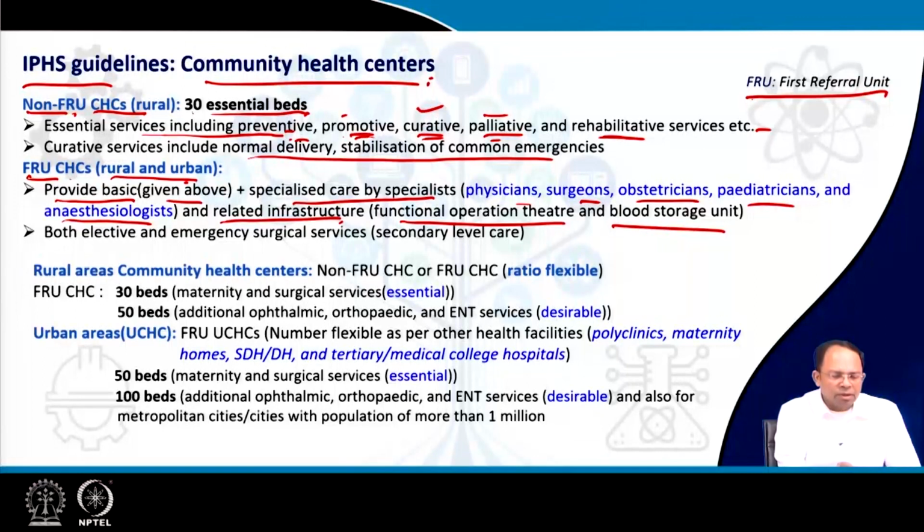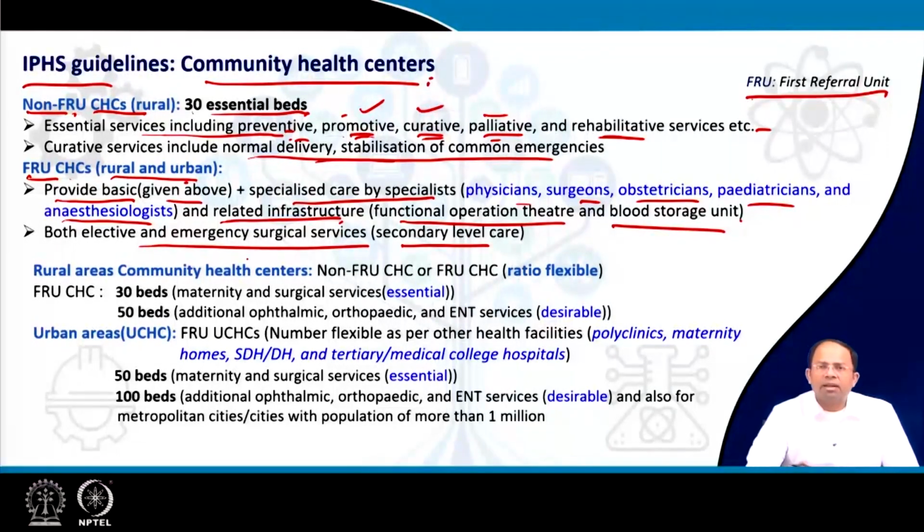So as you can understand, this is a basic kind of facility. With basic, but still some amount of delivery can happen, and this is where you can do some sort of operations. So, this is not a hospital, but it's a second layer of facility where some of the hospital services could also be done over here. Both elective and emergency surgical services of secondary level care could be provided in these kinds of facilities. So, this is what community health centers are.